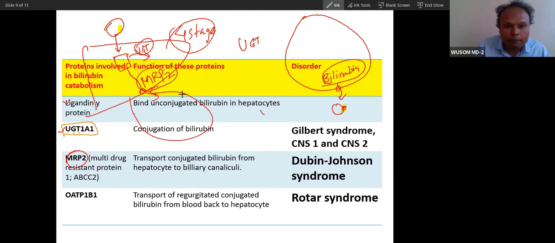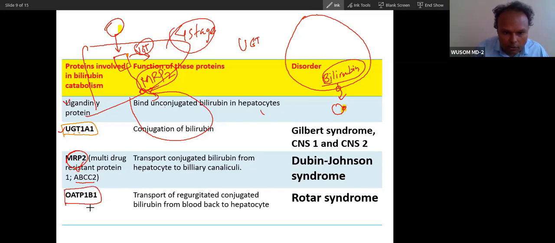You know these MRP proteins are always involved in secretion. We have studied in vitamin B12 secretion also, there was an MRP protein. This protein's name came from multidrug resistance protein. This name was given based on discovery. I don't want to talk much about this. Just understand the nature of the protein. This is an ATP binding cassette protein. It will utilize ATP and throw the stuff out of the cell. What stuff? The conjugated bilirubin. It will throw the conjugated bilirubin from the hepatocyte into the bile. This is called MRP.